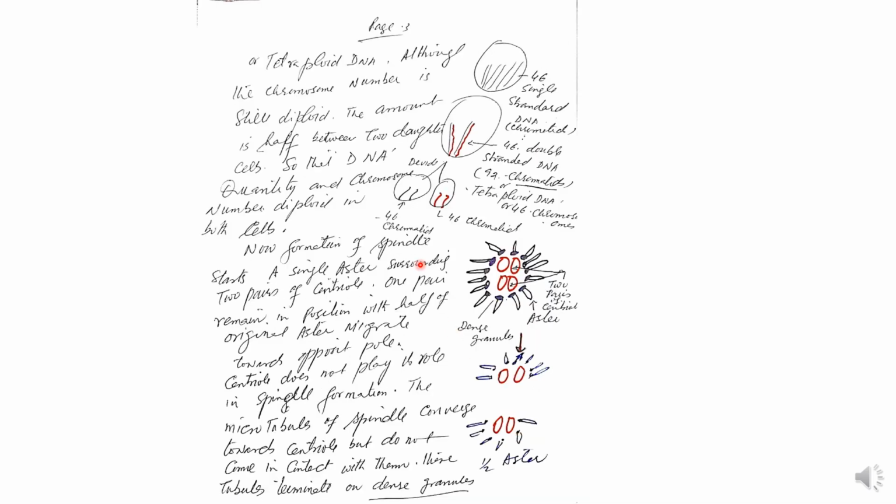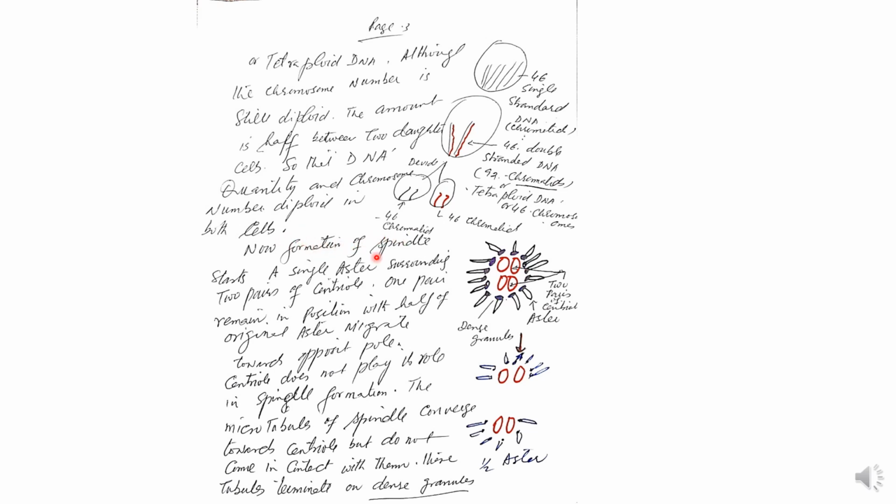A tetraploid DNA. Although the chromosome number is still diploid, the amount is half between the two daughter cells. These are 46 single chromatids which are passed on. They again become duplicated and form the 46 chromosomes in the two daughter cells, so that the DNA quantity and chromosome number are diploid in both cells, which are 46, but they are single stranded.